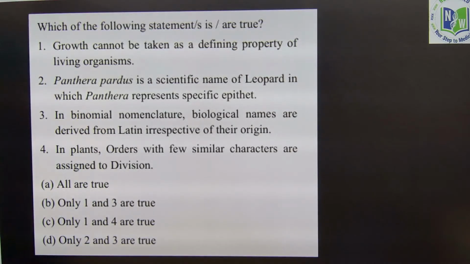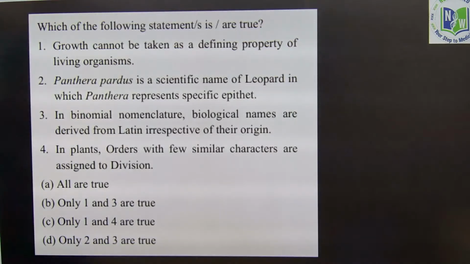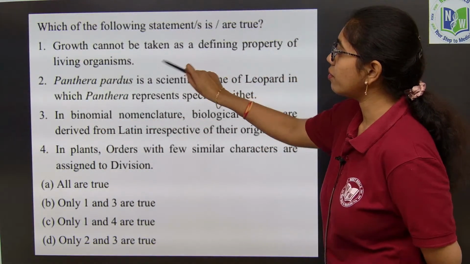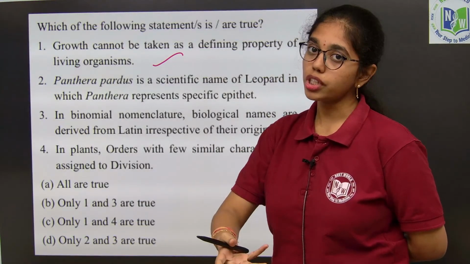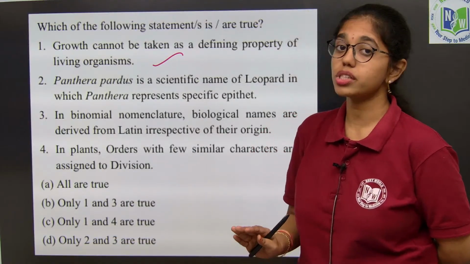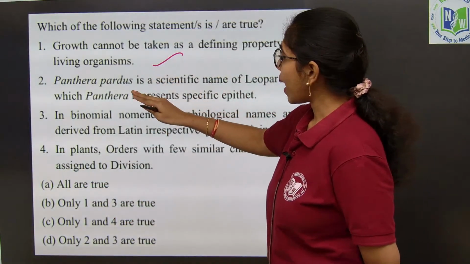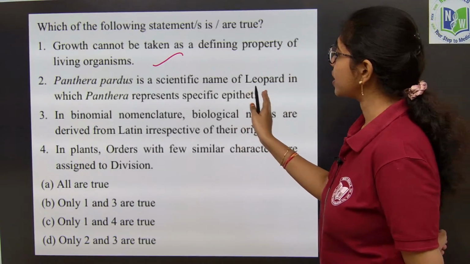Here you look into which of the following statements is or are true. Okay, true or false statements we have to see. Growth cannot be taken as a defining property of living organisms. Yes, just now we have learned, because in growth we have two types, extrinsic growth and intrinsic growth. Extrinsic growth is in non-living things, so we cannot consider growth as a defining feature, as it is also observed in non-living things.